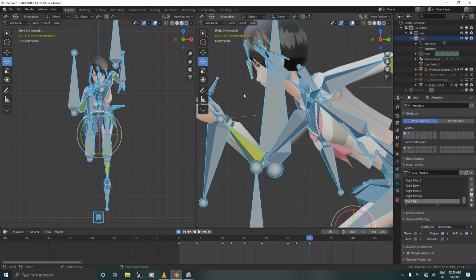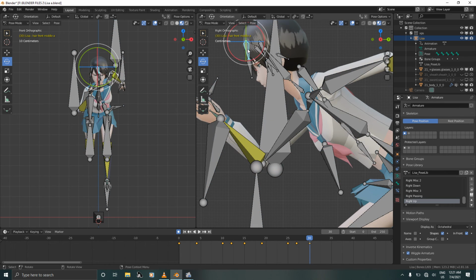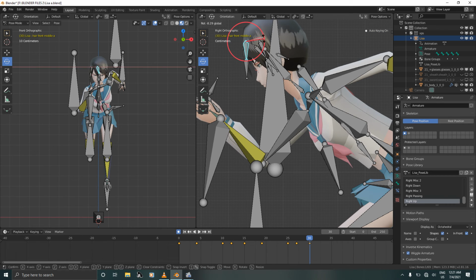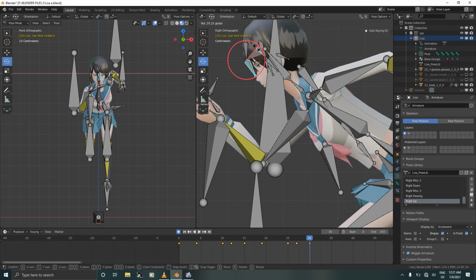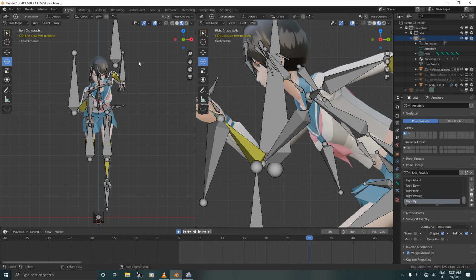And the last pose, which is the left contact pose. This is the highest point in our run cycle, and this is the lowest point for the hair. Select this bone, rotate just up to here and select the smaller bone and rotate it inward just like this. Deselect, select this bone, rotate it a bit just like this. Deselect, select the smaller bone and rotate it inward